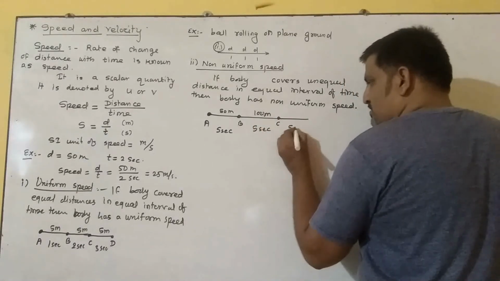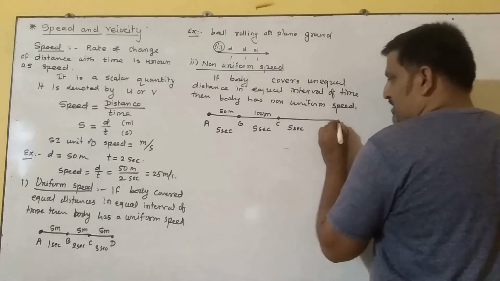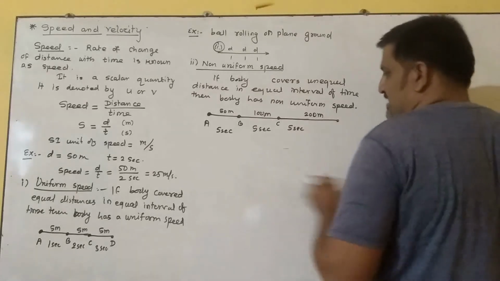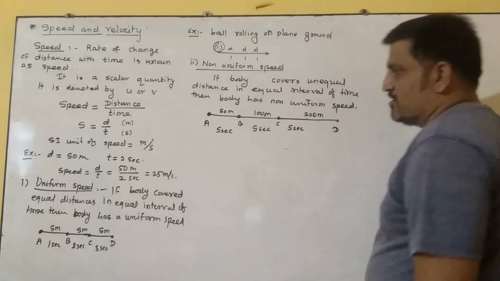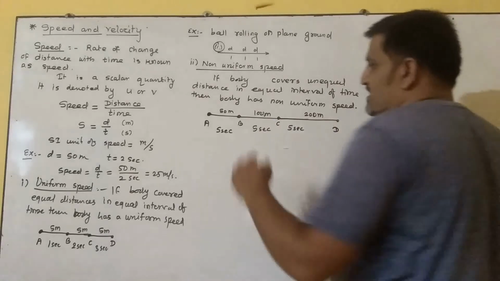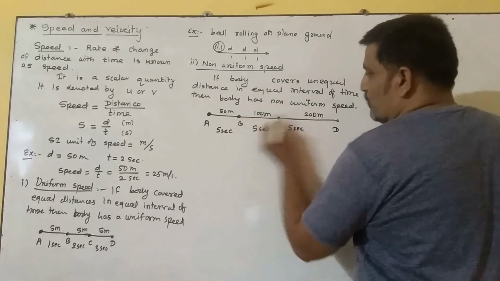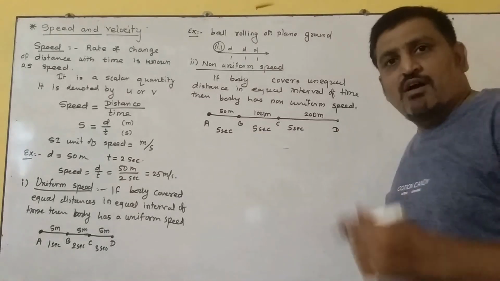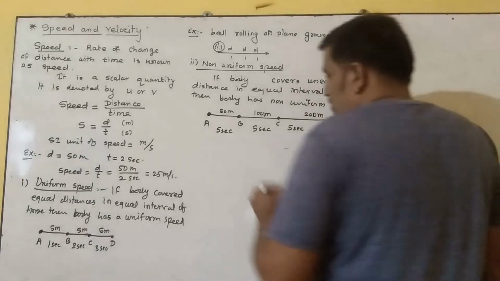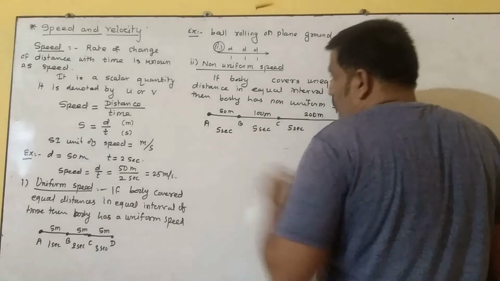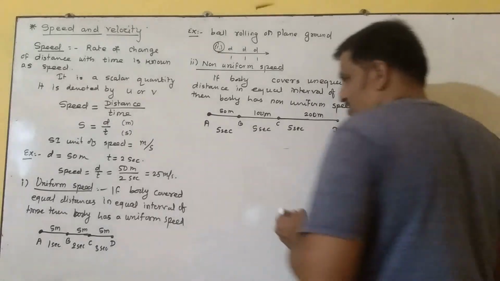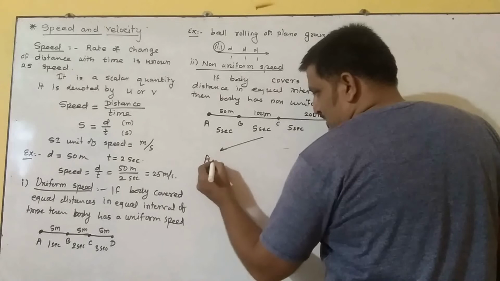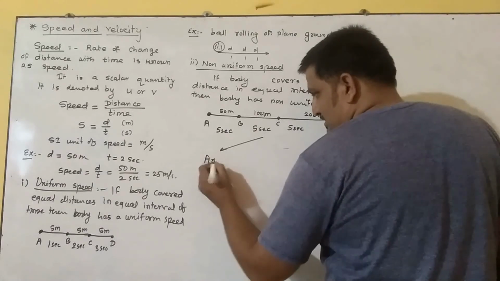Then in the next 5 seconds, it covers about 200 meters of distance and reaches B. So what we find here is that unequal distances get covered by the body in equal intervals of time. In equal intervals of time, unequal distance is covered by the body. So in this case, we need to find an average speed. So two new concepts arise again.